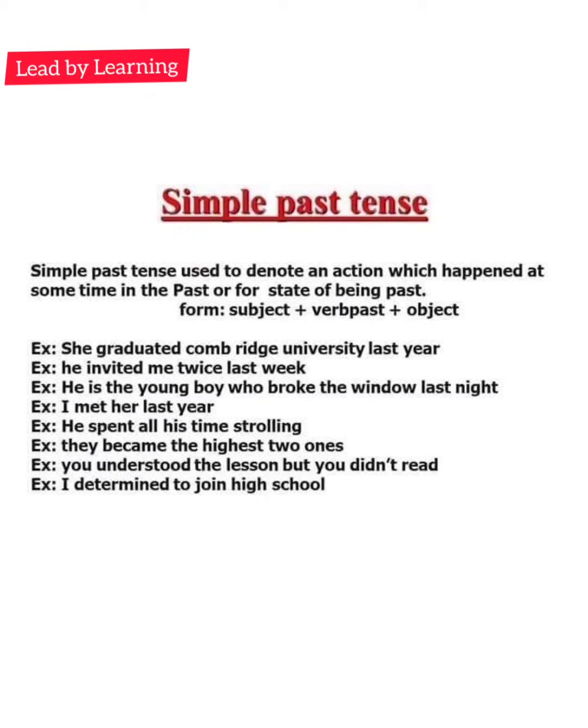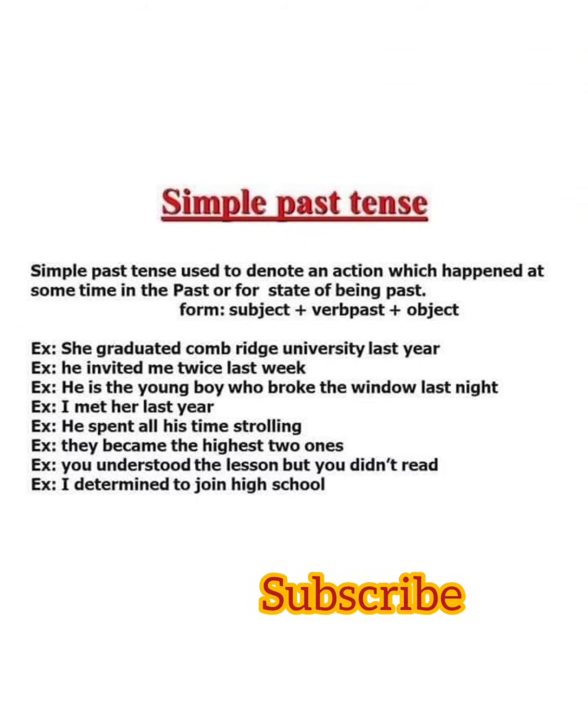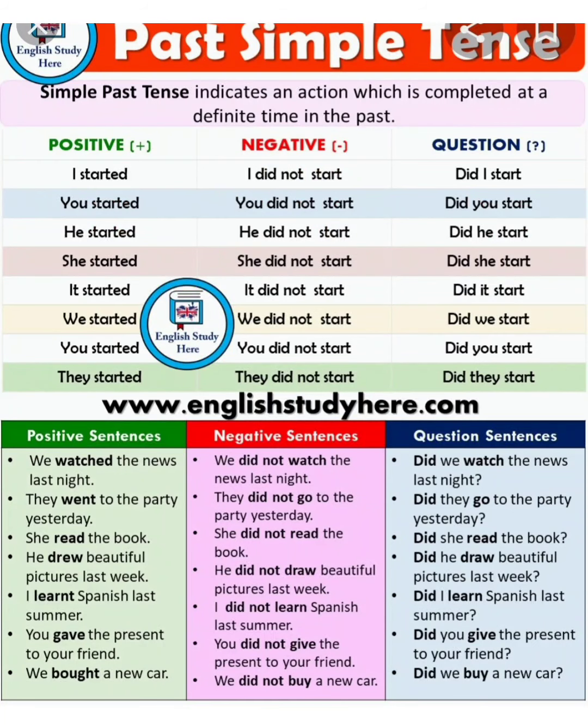Simple past tense is used to denote an action which happened at some time in the past or for a state of being in the past. Now what would be the sentence formation? Subject plus verb past plus object. She graduated Cambridge University last year. He invited me twice last week. He is the young boy who broke the window last night. I met her last year. He spent all his time strolling. They became the highest two ones. You understood the lesson but you didn't read. I determined to join high school. As you can see, these were affirmative sentences, but that would give you more clarifications.